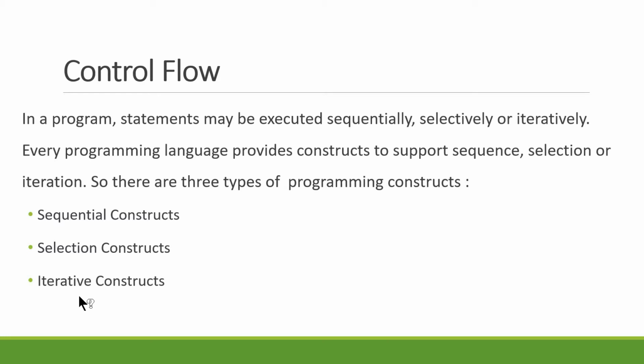Coming to iterative, what happens in iterative? Iterative is nothing but repetition. It is used for looping. This will repeat a piece of code or a block of statements as long as the condition is true.